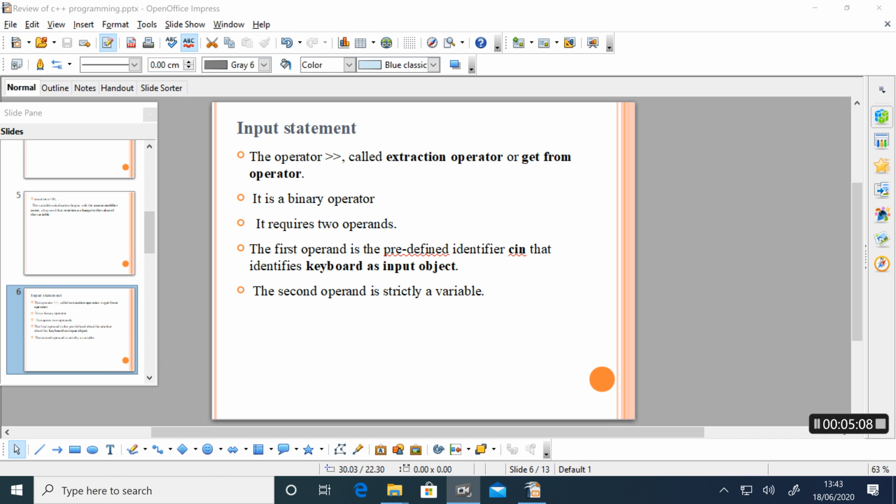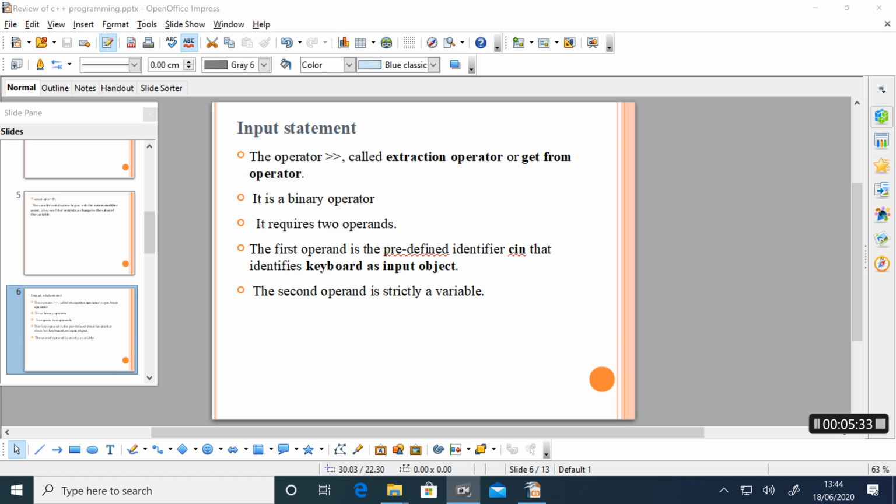It is a binary operator, so it requires 2 operands. cin is the first operand of this input operator, and the second operand is strictly a variable.